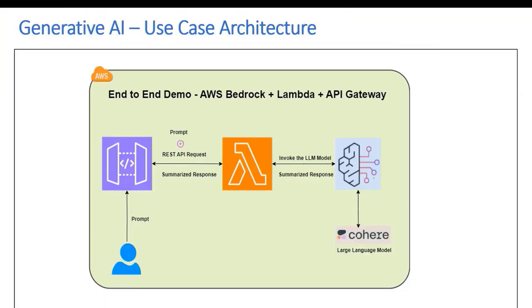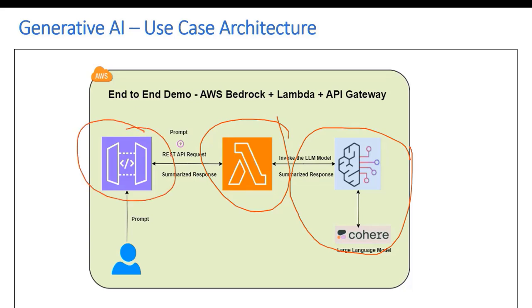Now let's take a look at the architecture. So we have already written this Lambda function. We have selected the model from the Bedrock service. So the only thing we have to do is create the REST API, and then through the REST API, we're going to pass this prompt and invoke this Lambda function and get a response back. So now let's do that.